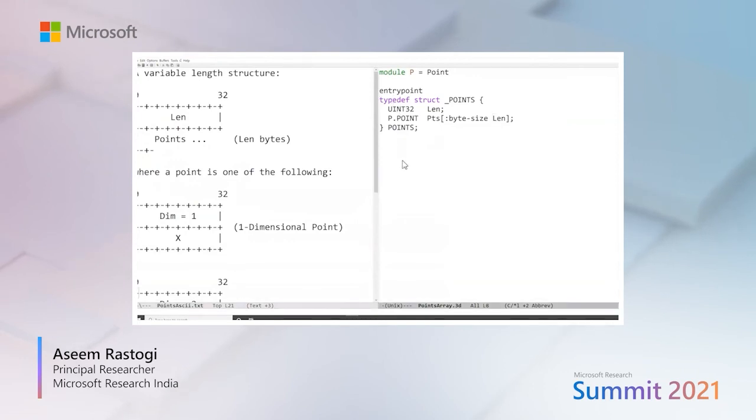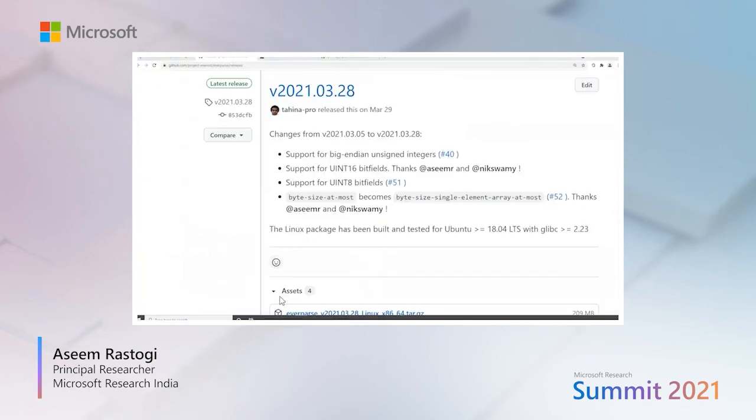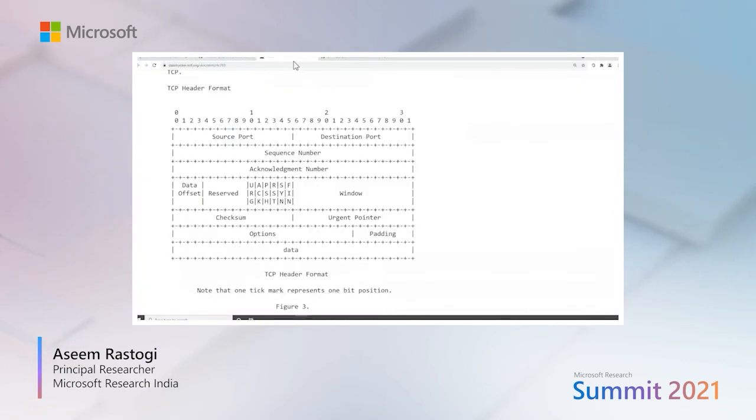So if we go back, this is the message we wanted to specify, and this is the actual message. This is the actual specification for that message. EverParse has several other features. It supports several other imperative actions, as I said. It has support for various other flavors of arrays. It has support for alignments and padding, but I refer you to the online manual for more details. However, the features that we have seen so far are already interesting enough that we can do realistic and security critical formats such as the Transmission Control Protocol.